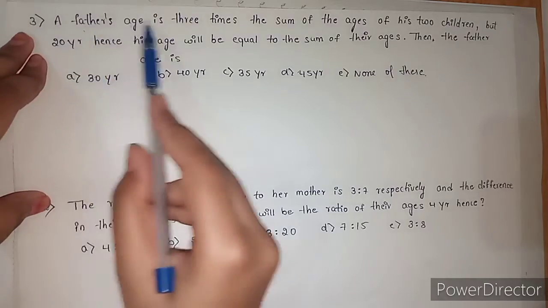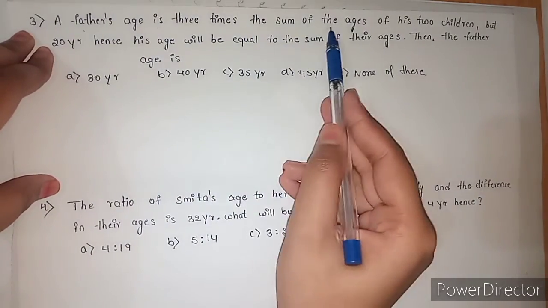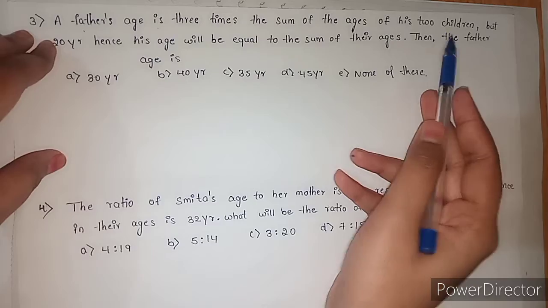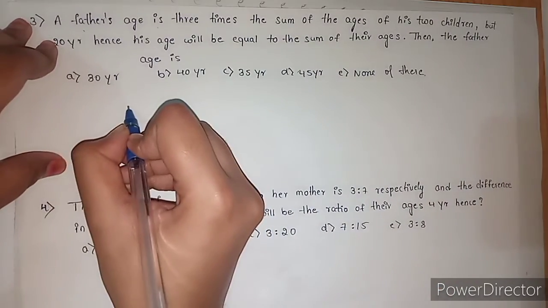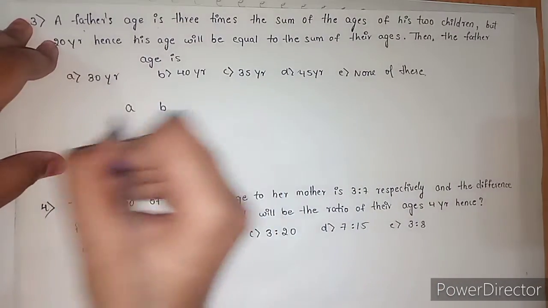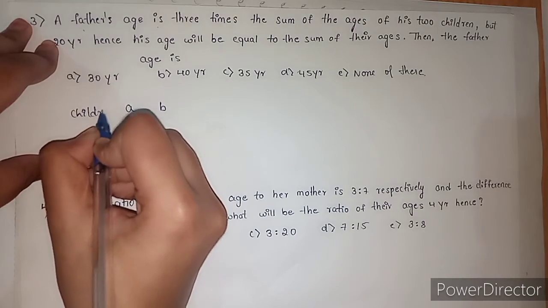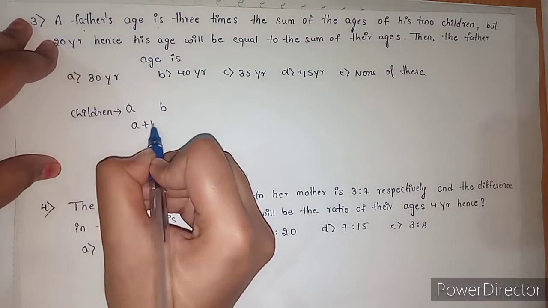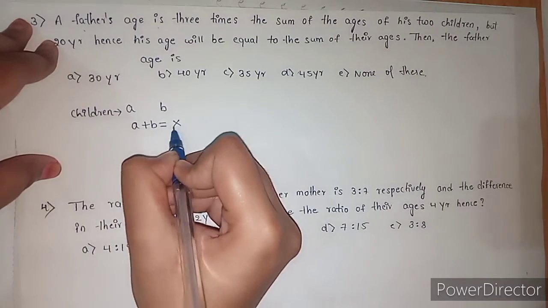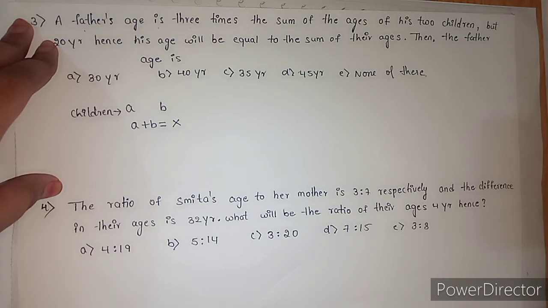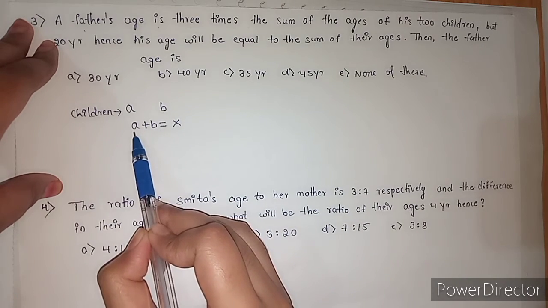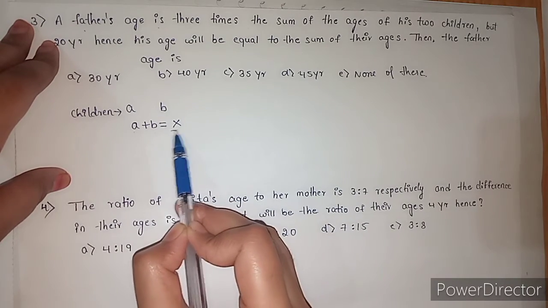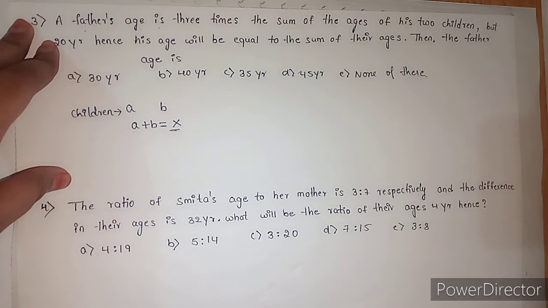Okay, the father's age is 3 times the sum of the ages of his 2 children. He has 2 children, A and B. Let us consider the sum of the ages of child A and child B to be x. But 20 years hence, his age will be equal to the sum of their ages.